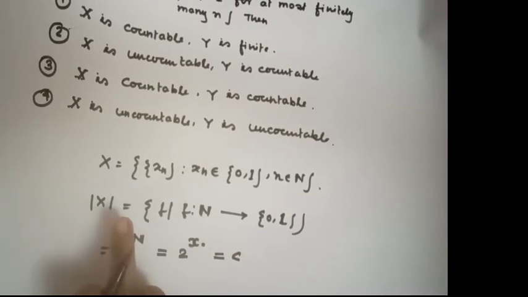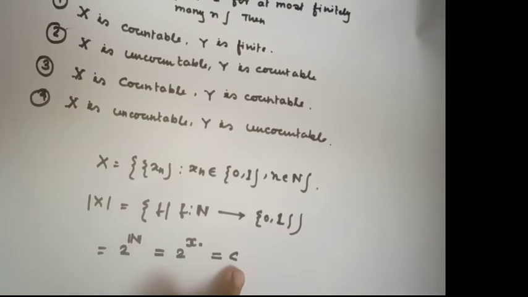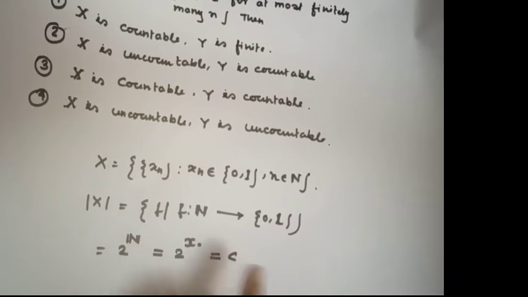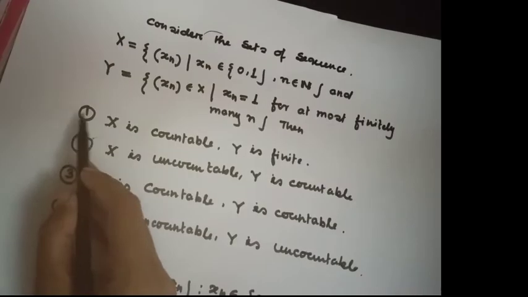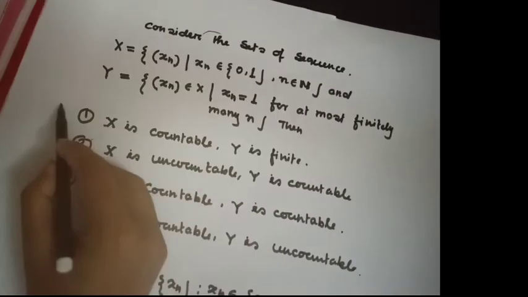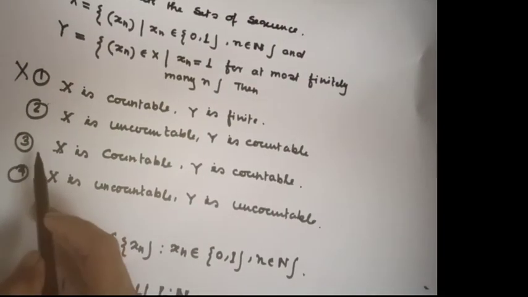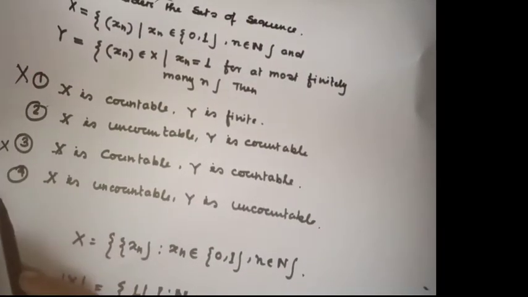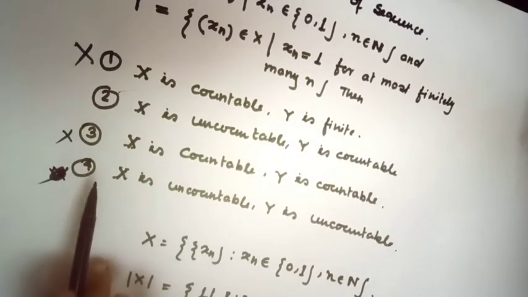That means the cardinality of X must be c, that means uncountable. So option 1, X is countable, wrong. Option 3, X is countable, wrong. That means the second and fourth options can be true.